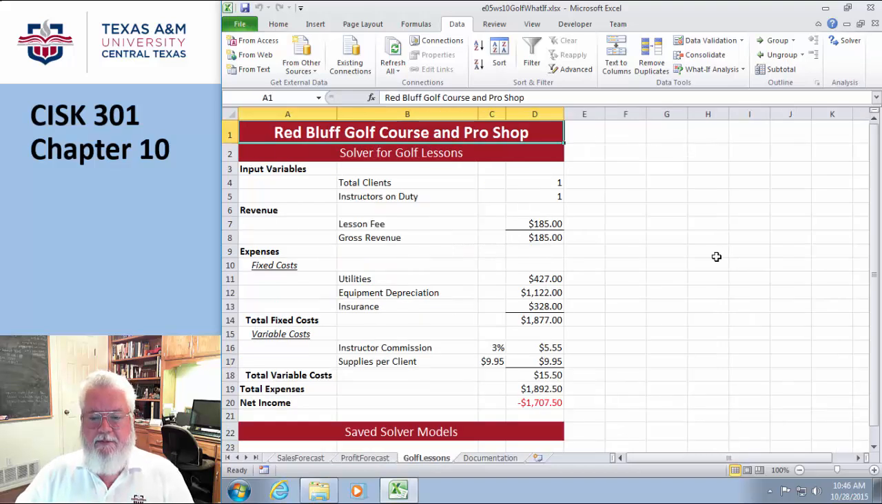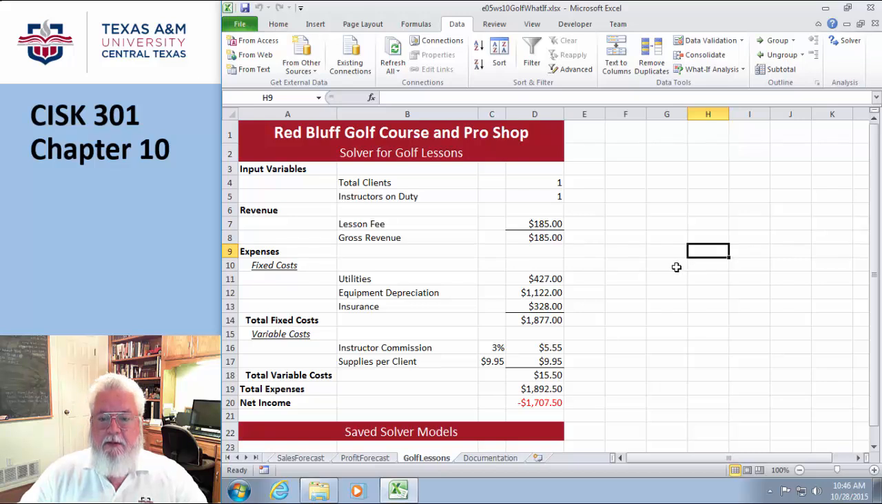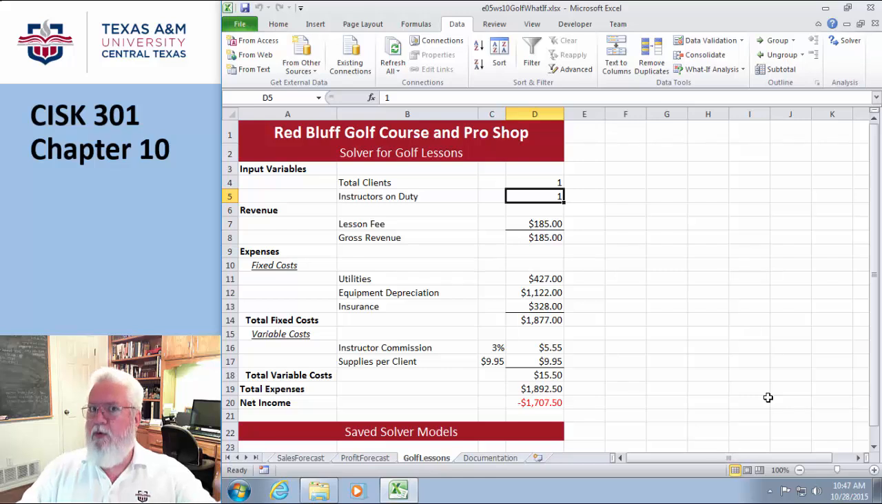So I go here to golf lessons. Okay. So there are some rules. You have to give it kind of limits. So I'm going to be changing the number of clients and number of instructors to find out what is the most optimum number of clients and instructors to make my net income the best. My goal is to obtain the highest.